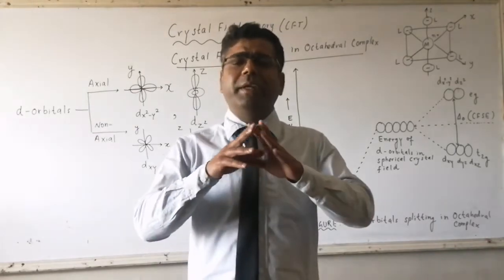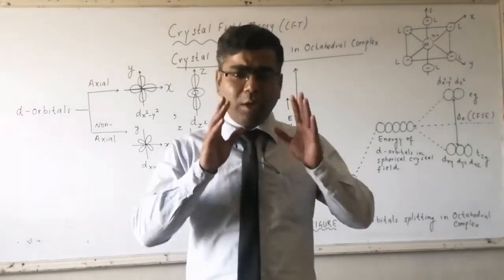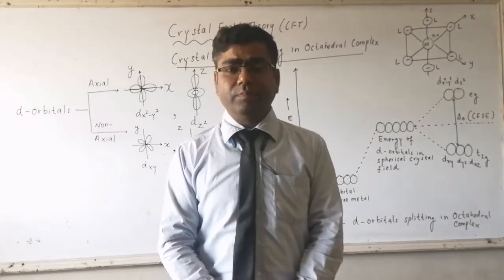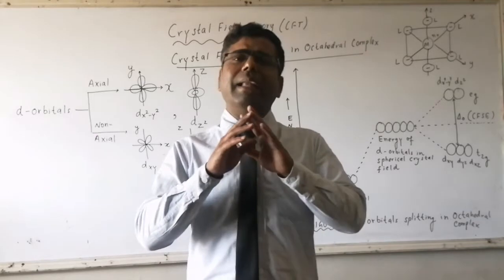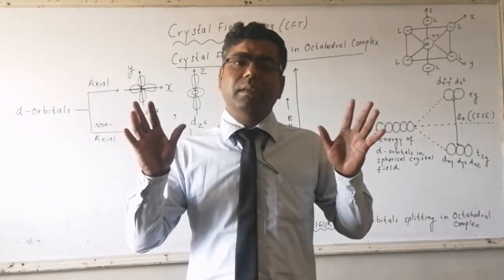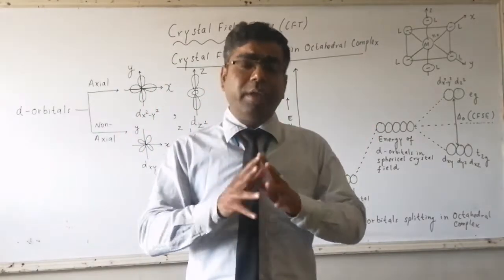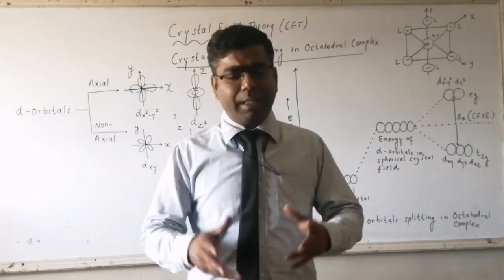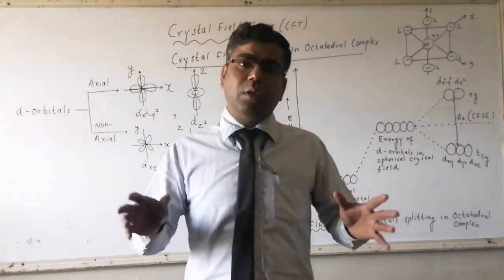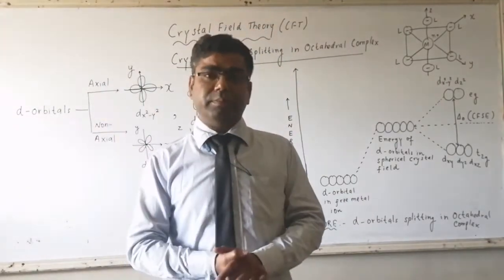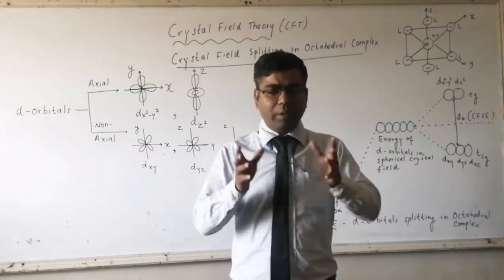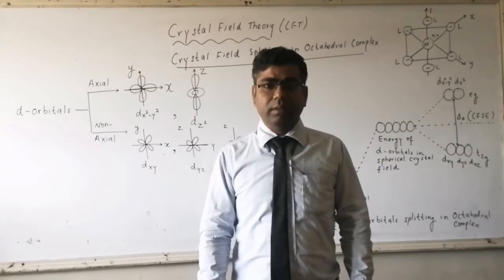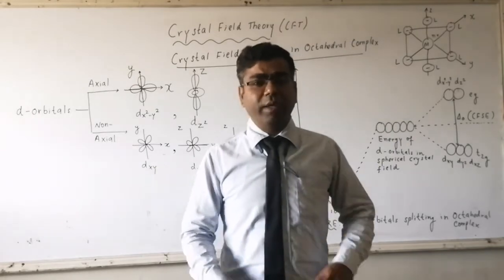So there is no exact prediction about the geometries of coordination compounds where 4 ligands are there. It does not tell anything about the color of the coordination compounds. And last, it involves lots and lots of assumptions. That's why the need of a new theory was there, and that was crystal field theory.